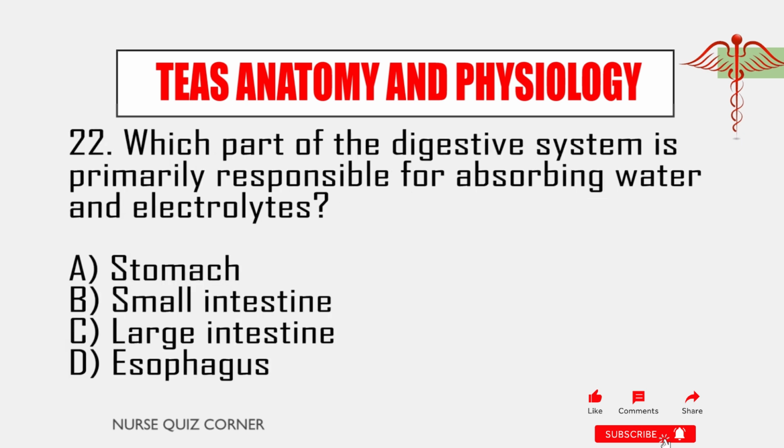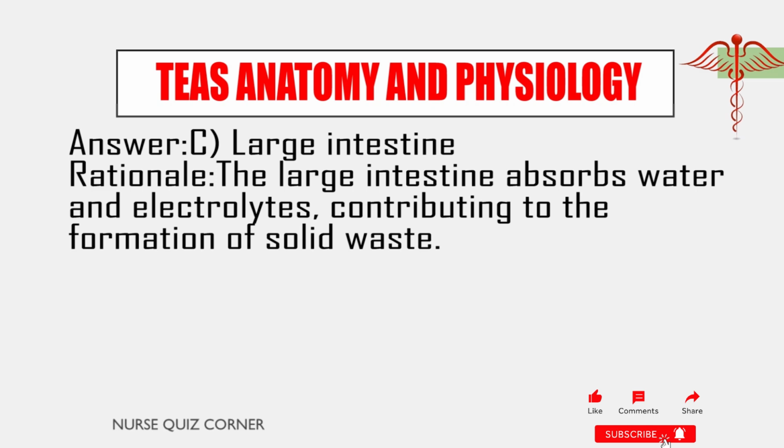22. Which part of the digestive system is primarily responsible for absorbing water and electrolytes? A. Stomach. B. Small intestine. C. Large intestine. D. Esophagus. Answer C. Large intestine. Rationale: the large intestine absorbs water and electrolytes, contributing to the formation of solid waste.